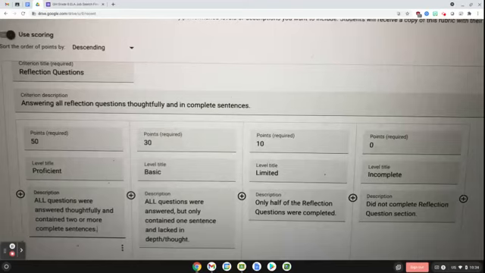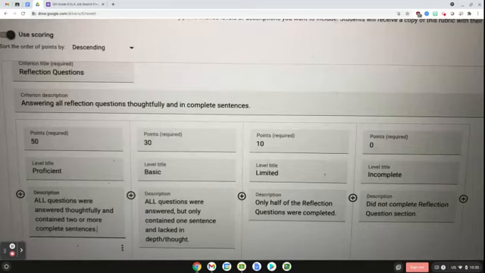You get 10 points if you answer like half of them, or half of them well. Now, this is where it gets a little tricky: how do you get 50 instead of 30? You're going to get 30 points if you answer all the questions. So you're like, wait a minute, what? If we answer them all, we only get 30? Well, yeah, but you're still missing some stuff from the directions. So you might get 30 points if you answer all the questions, but maybe your answers are all only one sentence. Or maybe your answers are not right. Or maybe they don't answer the question that's being asked. Or maybe you just put an IDK in there. Actually, no, that would probably get you 10 points, wouldn't it?